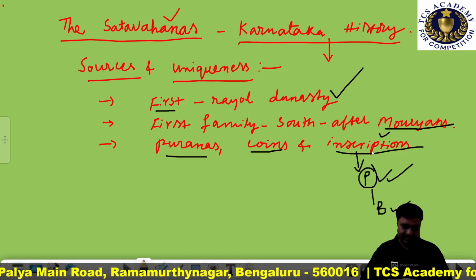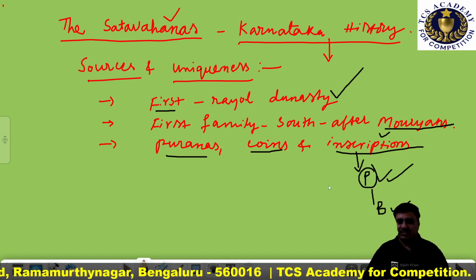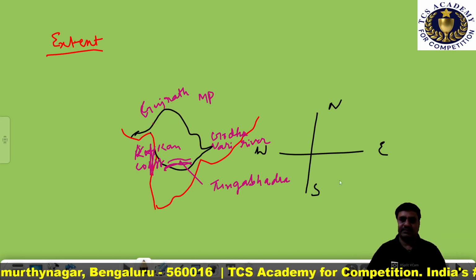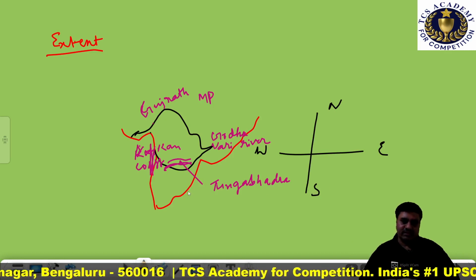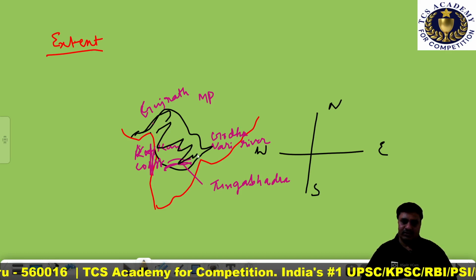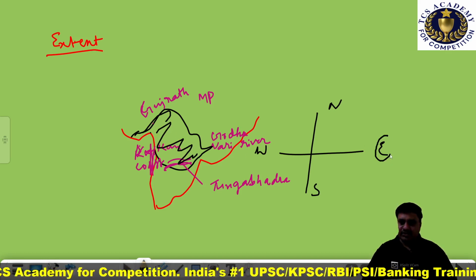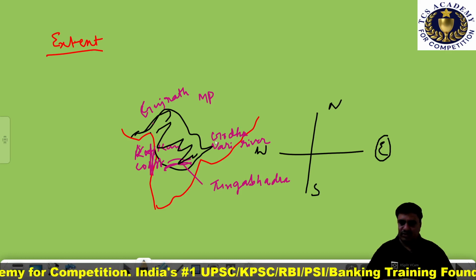Now let's understand the extent of the Satavahana dynasty. To the east, up to the Godavari river.